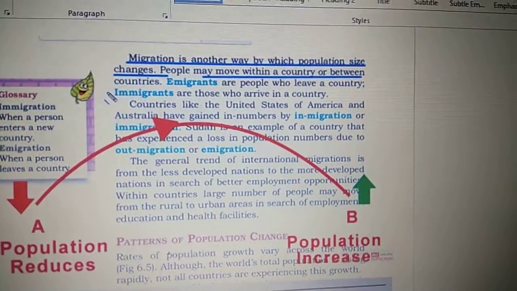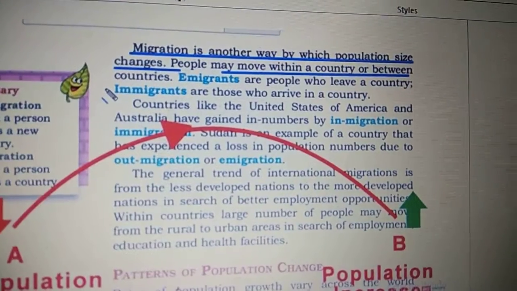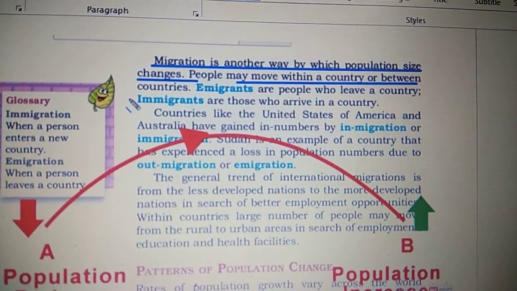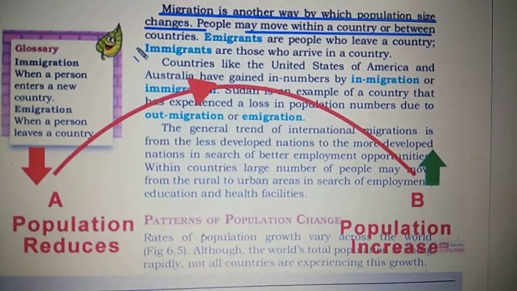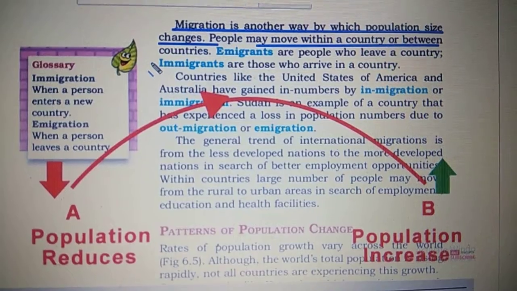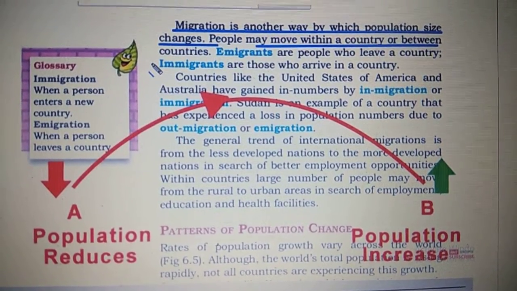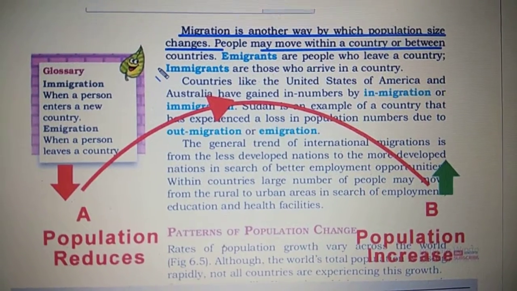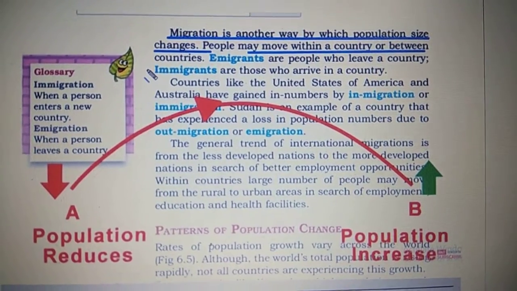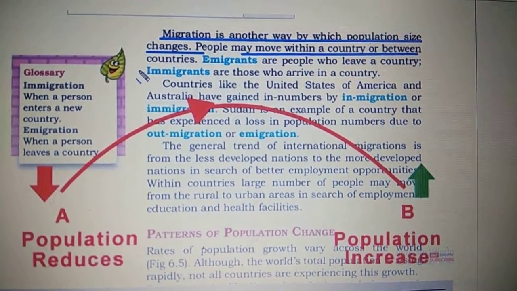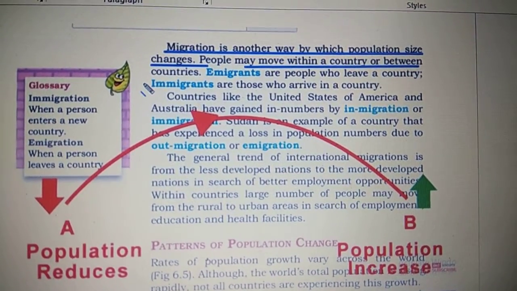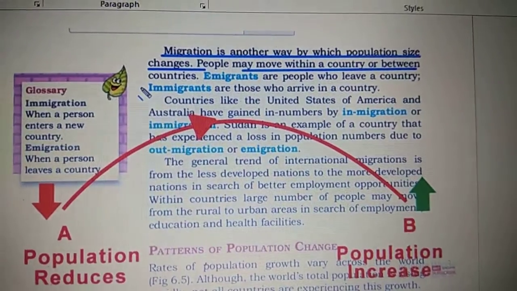Another factor for population change is migration. Now, what is migration? It is the movement of people within a country or between countries. So you can see here in this figure that if one person moves from place A to place B, what happens to place A? Population reduces there, and when he moves to place B, population increases there. So there are two types of movements. They are called emigrants and immigrants. Now we learn what are emigrants and immigrants.